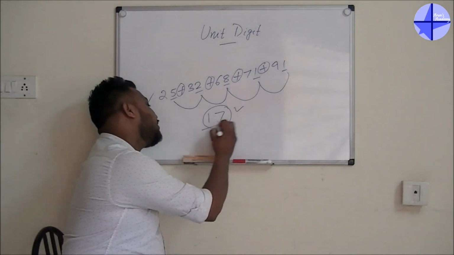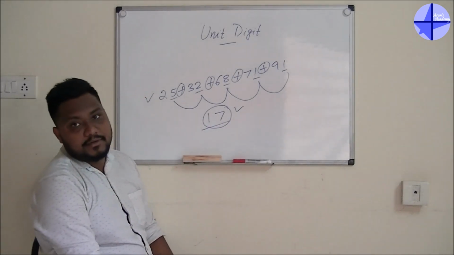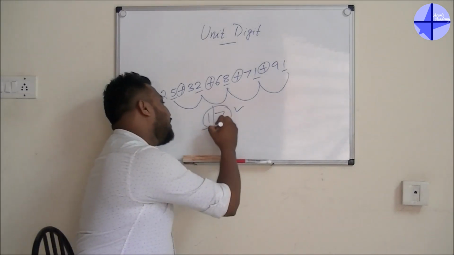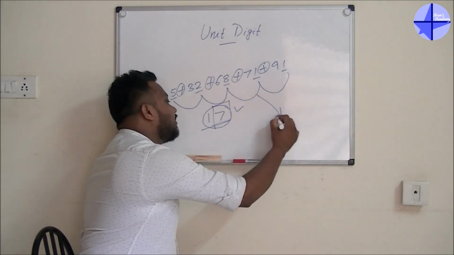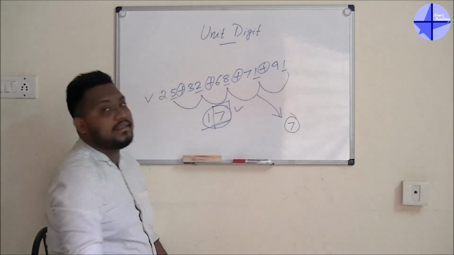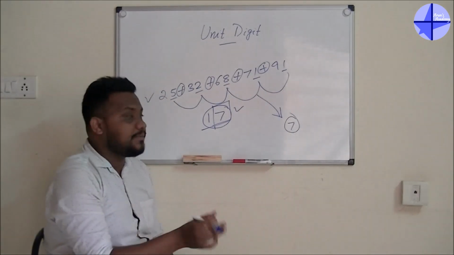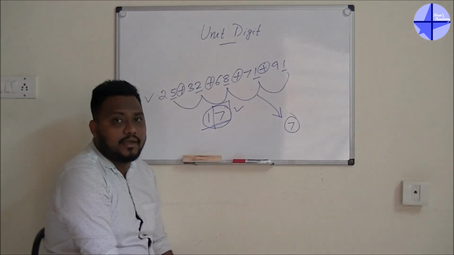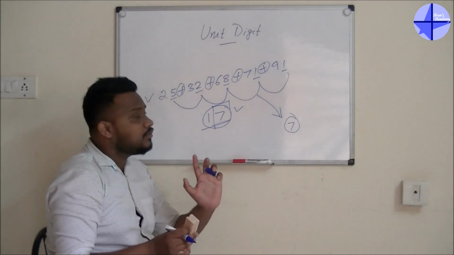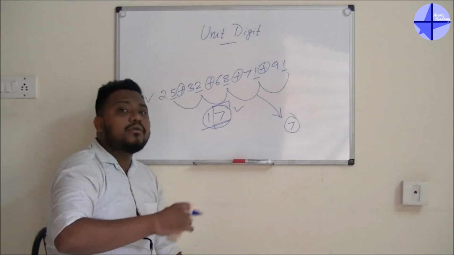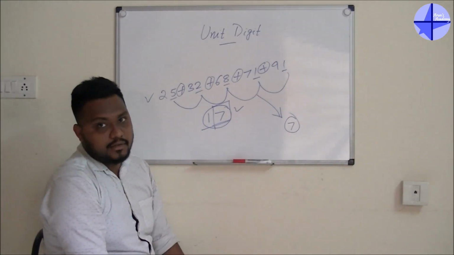This is also a 2-digit number, so here also you have to take the unit digit, which is 7. The answer for this particular equation is 7. I think everyone understood the concept behind this. Now I will just change the question. I will do the same thing, but now we will go for multiplication.